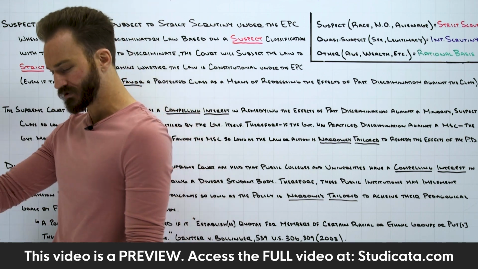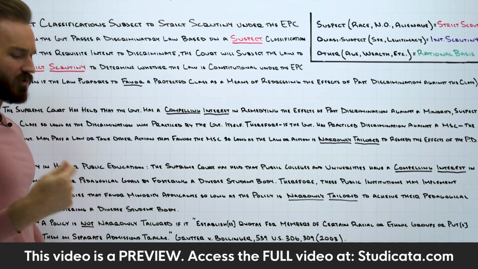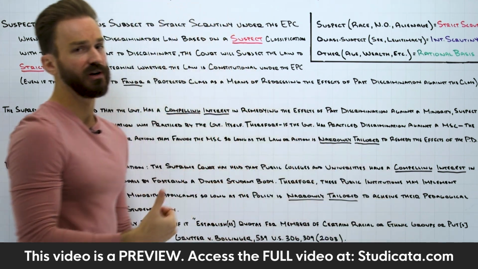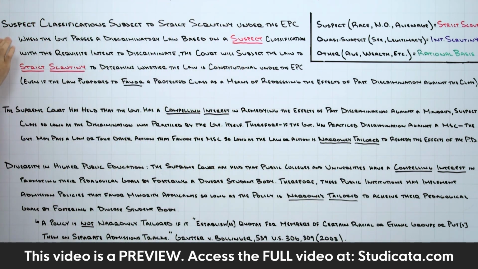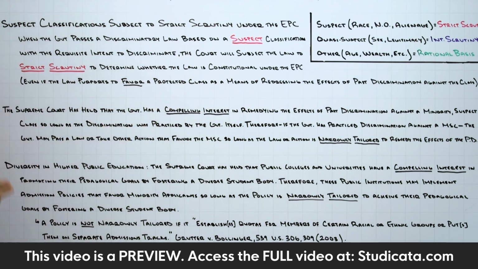against the class. Okay, so we broke this concept down in a lot of detail in our last lesson, so I'm not going to rehash everything we talked about. But as we move into our discussion of benign discrimination and affirmative action, the important thing to remember when we're thinking about suspect classifications subject to strict scrutiny under the Equal Protection Clause,